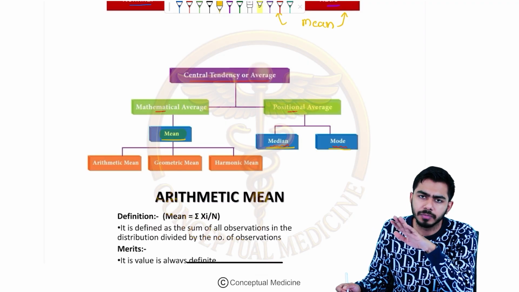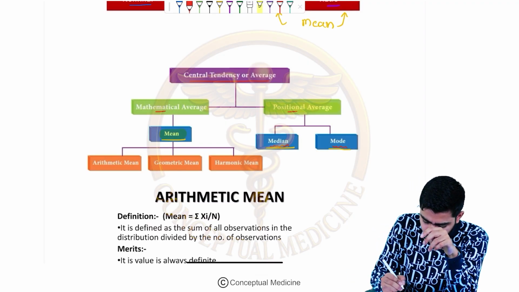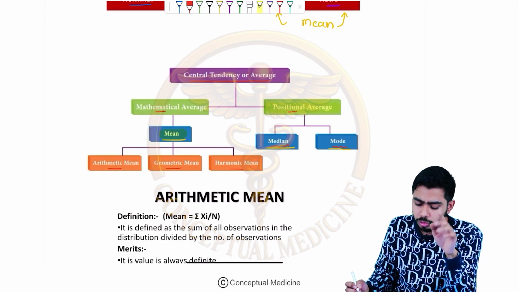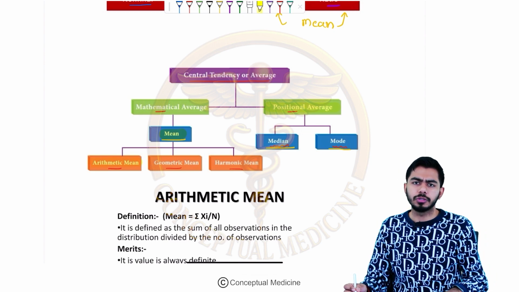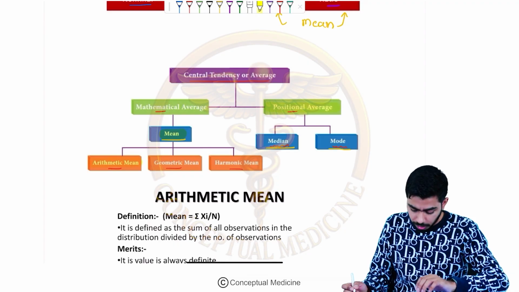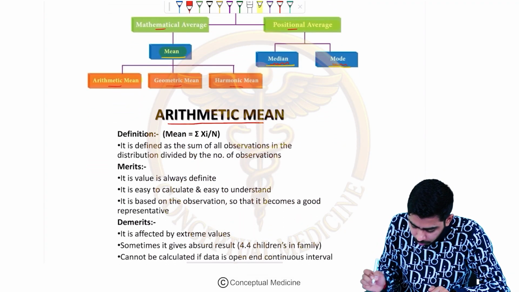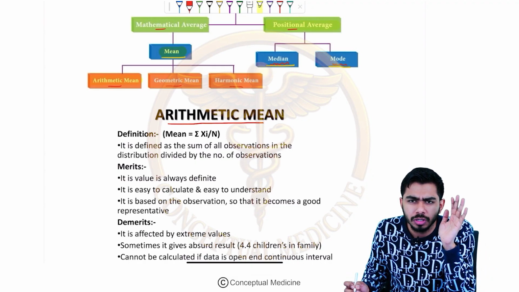Let's start with the mean. In the mean, I have already told you that we are talking about arithmetic mean, geometric mean and the harmonic mean. Which one is most important? Arithmetic mean is the most important over here. Now we shall be moving on to the arithmetic mean, guys. In the arithmetic mean, what you read in the 9th and 10th class, simple mathematics we used to do, right?